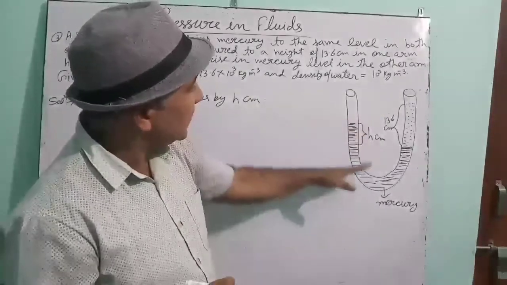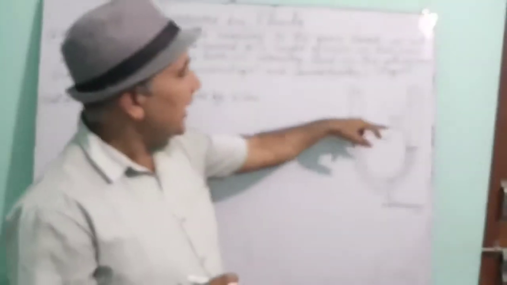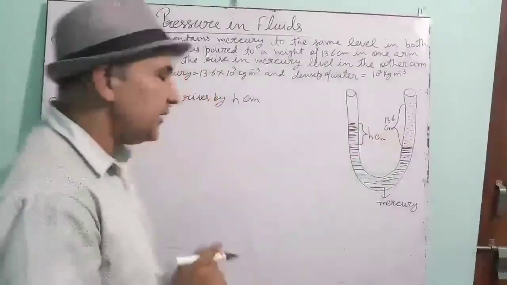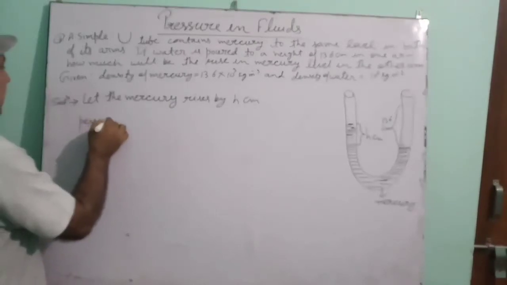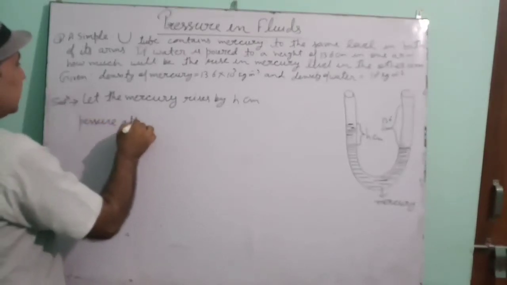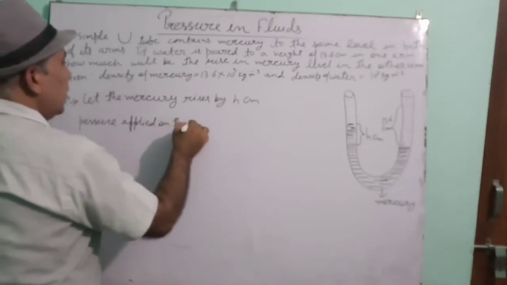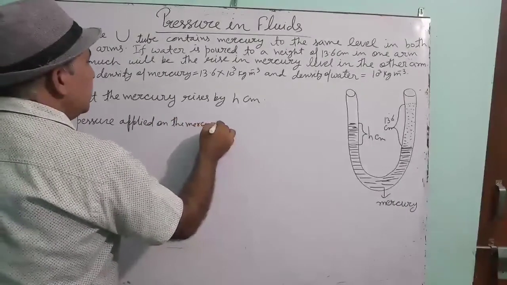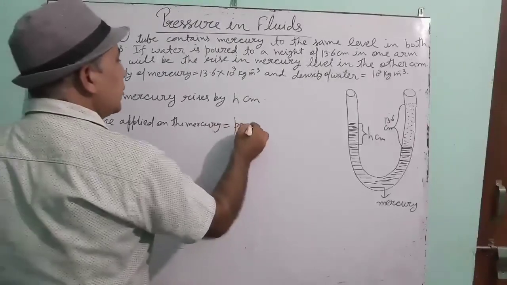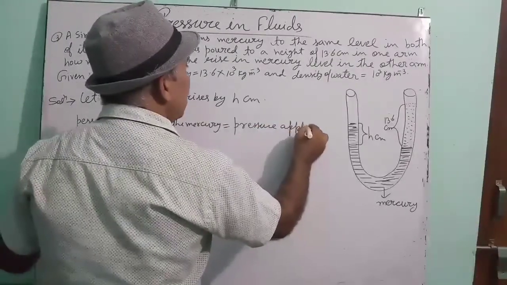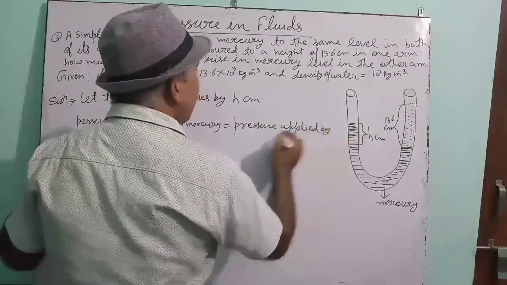To raise this mercury, the mercury will apply the pressure, and here water will apply the pressure on this mercury. That means simply you can think that pressure applied by the mercury will be equal to pressure applied by water.